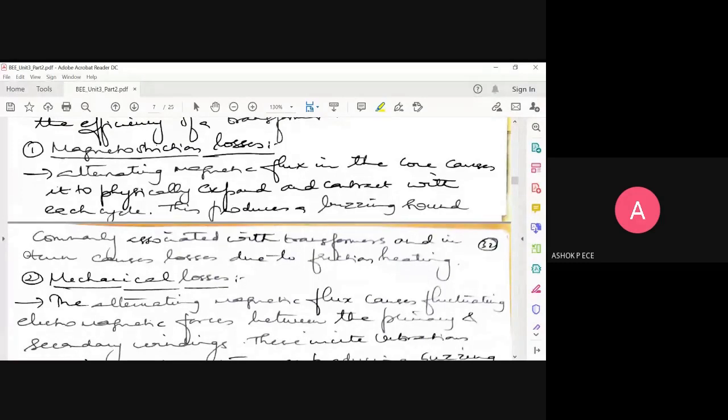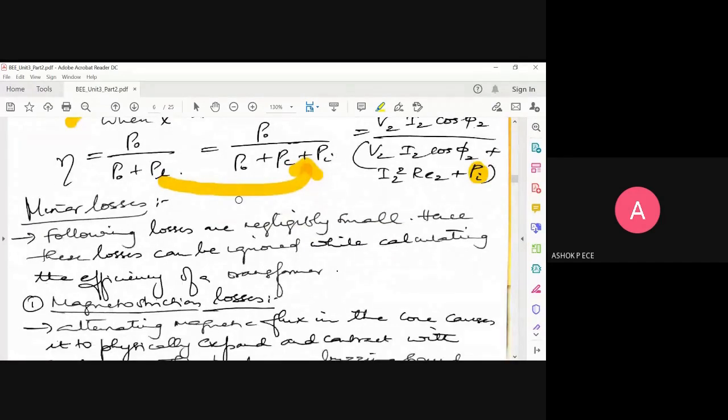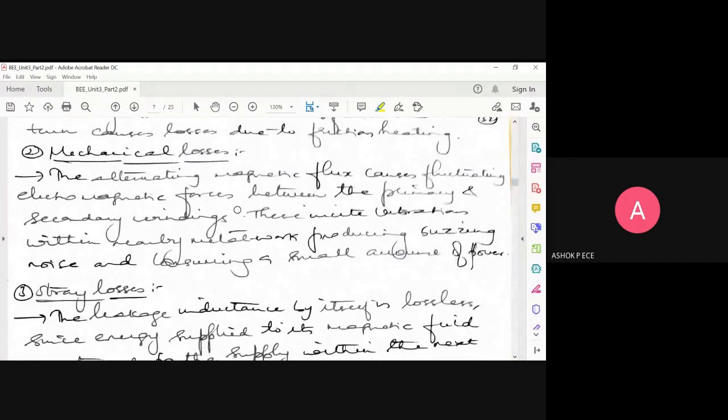Next one is mechanical loss. The alternating magnetic flux causes a fluctuating electromagnetic force between the primary and secondary. You know, this is electromagnetic induction. This incites vibrations within the nearby metal work, producing buzzing noise and consuming a small amount of power. So instead of inducing EMF in the secondary, it will also induce EMF in the nearby metallic parts, causing sound and loss of power. That is called mechanical losses.